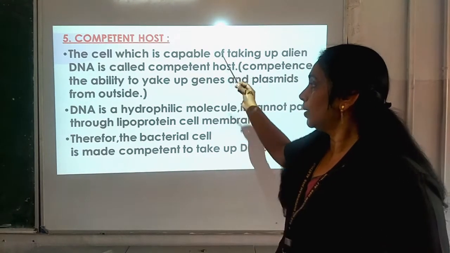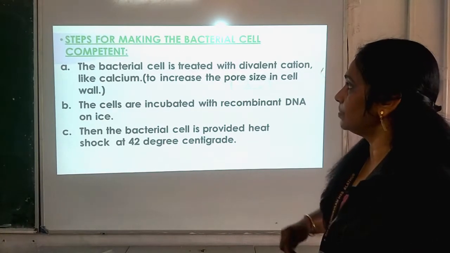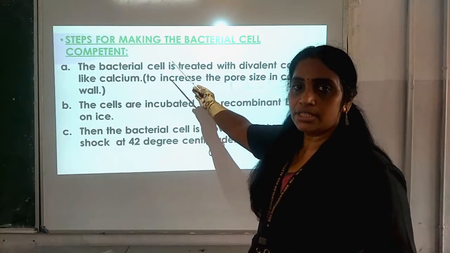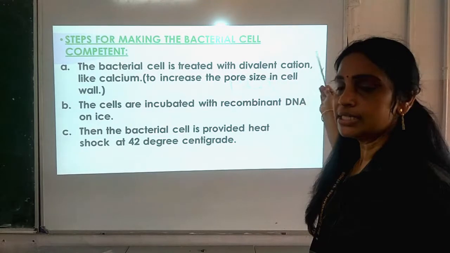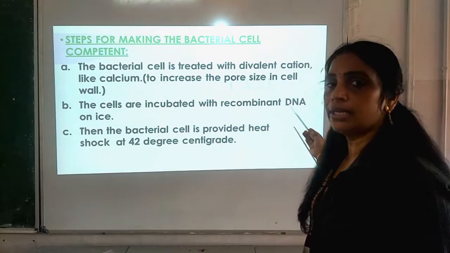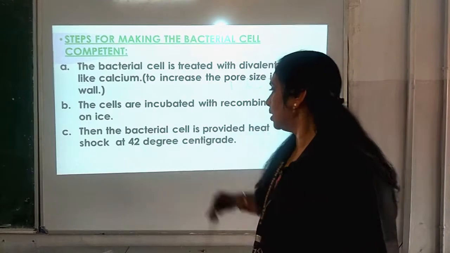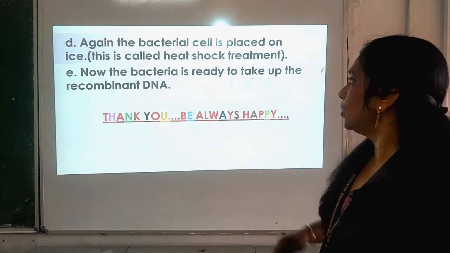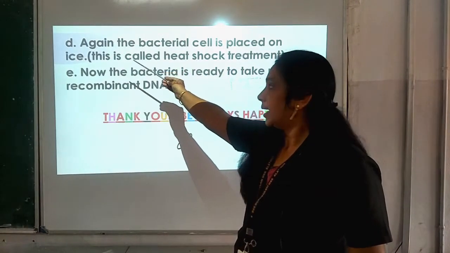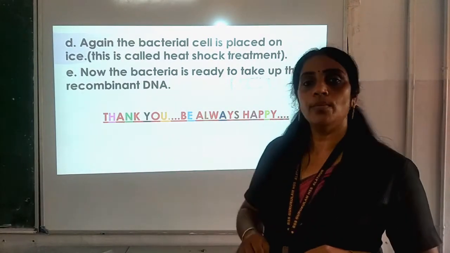So, for the host to be competent, the bacterial cell, which is a host cell, should be treated with a divalent cation like calcium, and later on it should be incubated with recombinant DNA on ice, and then heat shock will be provided to the host cell, and then again the bacterial cell will be incubated on ice, and in that manner the host cell will be ready to take up the recombinant DNA.